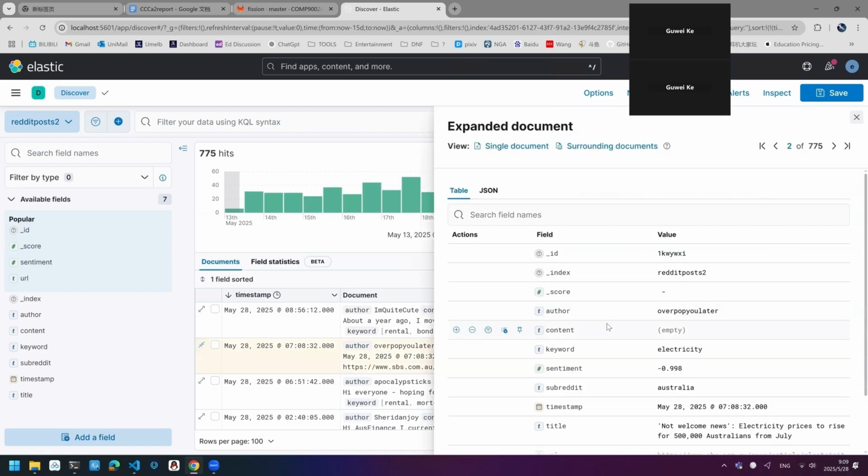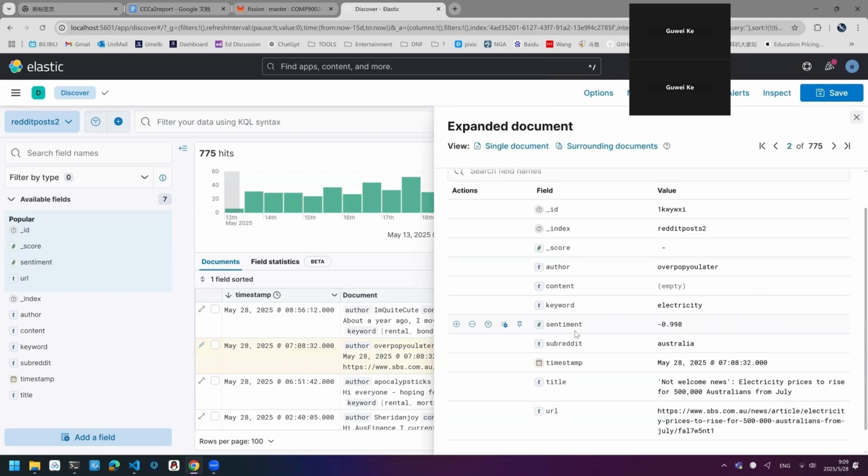This is the data. As you can see here, it now has a sentiment score field. This sentiment reflects the emotional value of this post, which is useful for our data analysis.